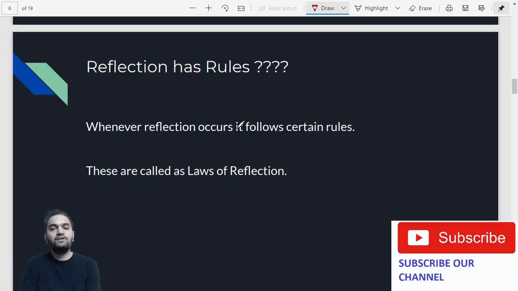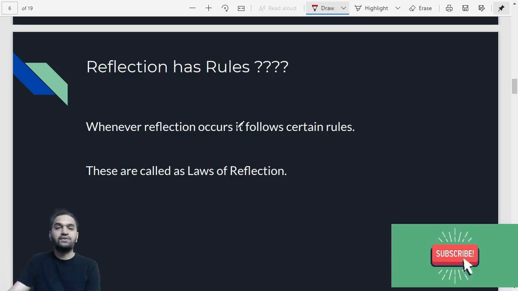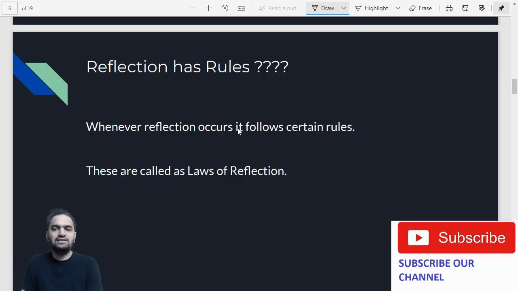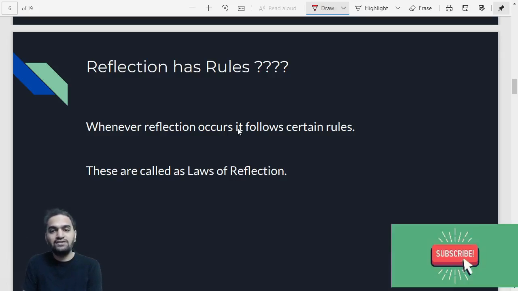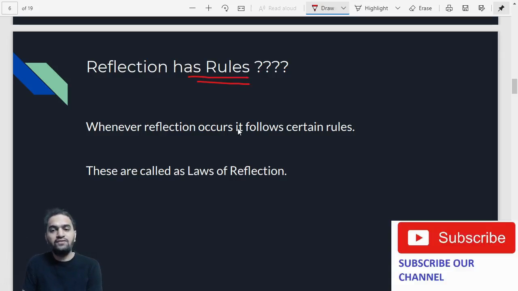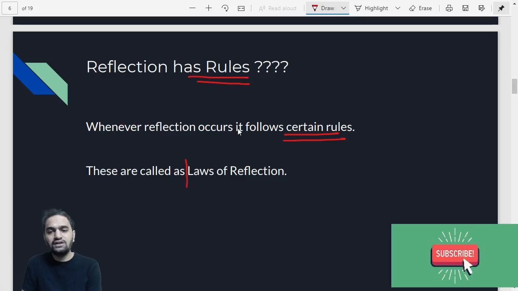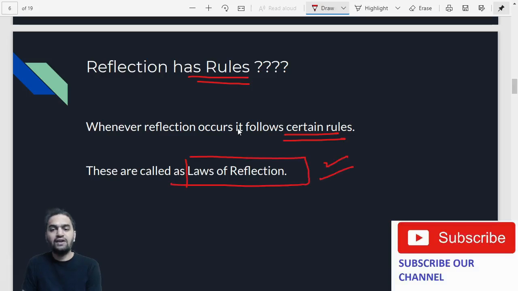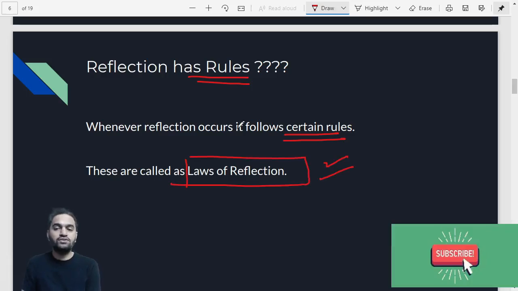Now let us talk about the rules of reflection. Does reflection have some rules? Are there certain scientific rules regarding this? Yes, there are. Whenever reflection occurs, it follows certain rules. And what are these rules called? These rules are called the laws of reflection. This is the most important point which you have in your textbook, so you have to remember this.